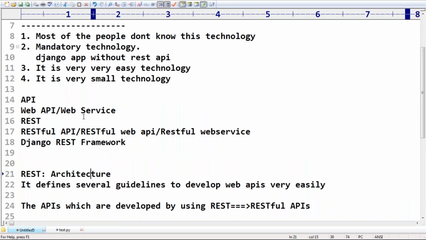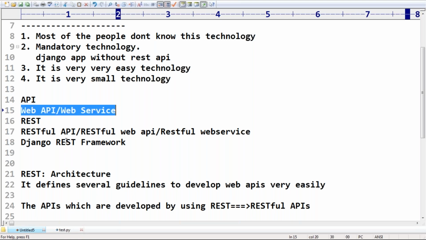What is an API? What is a web API or web service? Sir, what is REST? REST is an architectural style. Of course, I will discuss some more internal things, don't worry. REST is an architectural style which defines several guidelines to develop web APIs very easily.